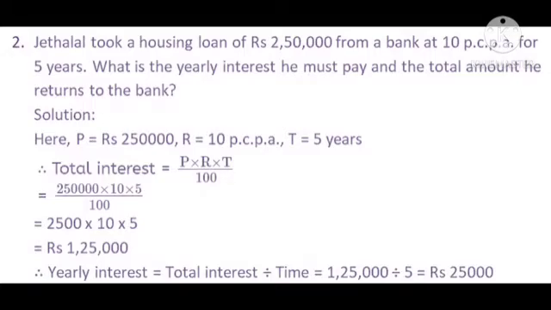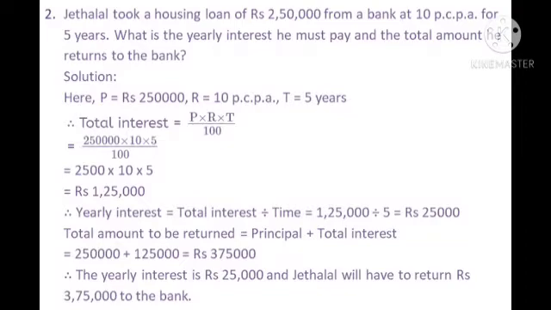Now we have to find the yearly interest. For getting the yearly interest, we have to divide the total interest by time. Therefore, we write yearly interest is equal to total interest divided by time, which is equal to 1,25,000 divided by 5, which is equal to rupees 25,000.